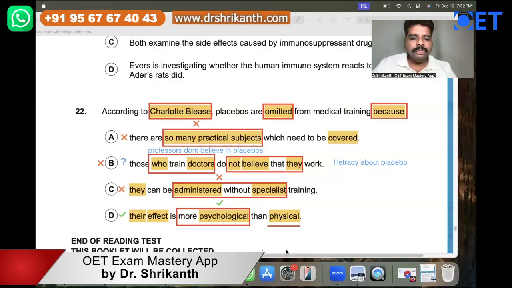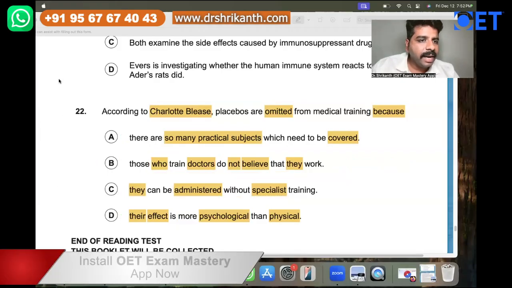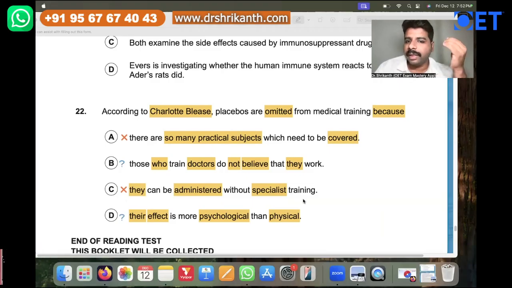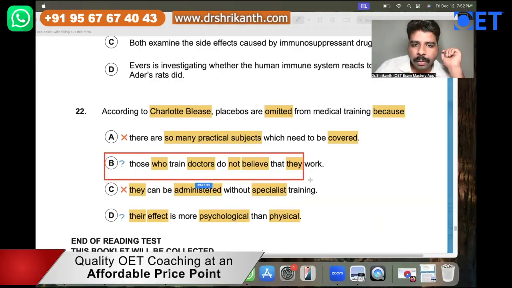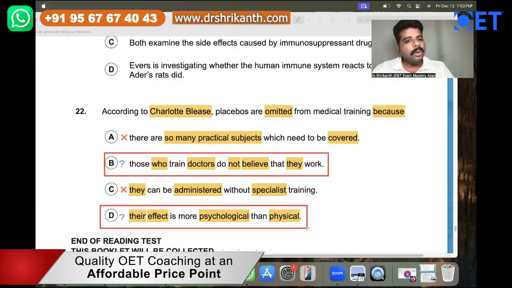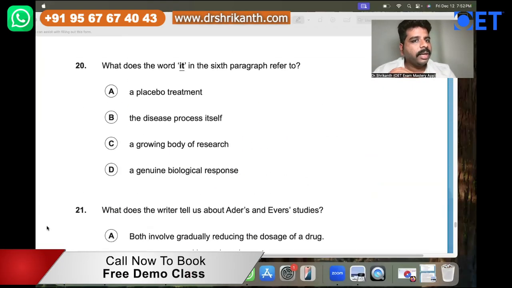Even if you do get confused, A and C are very easy to eliminate. So you can get confused between B and D, and that is reasonable. Now what you need to do is take a look at answer option B and answer option D, go once again to the paragraph, and make a comparison.